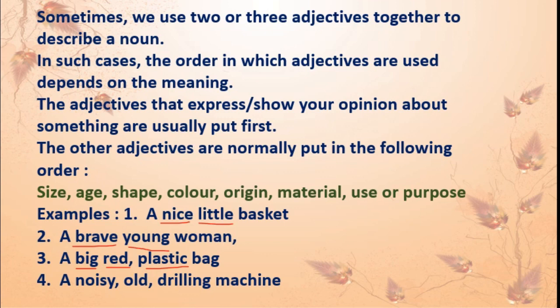Again, here you can see noisy. This is the opinion. It is making too much noise. So noisy, old, age, drilling machine, drilling, this is the purpose or use. Correct? Like this order we have to follow while using more adjectives together to describe a noun. Okay?